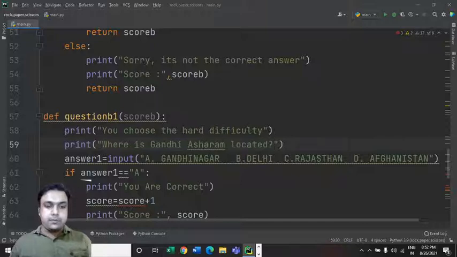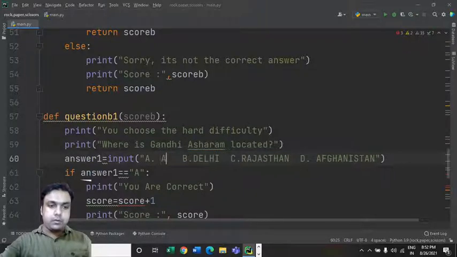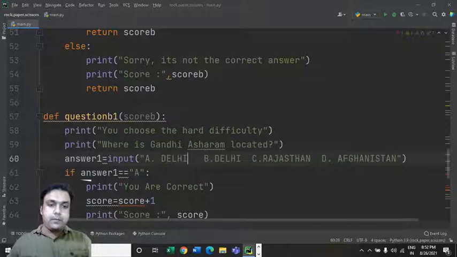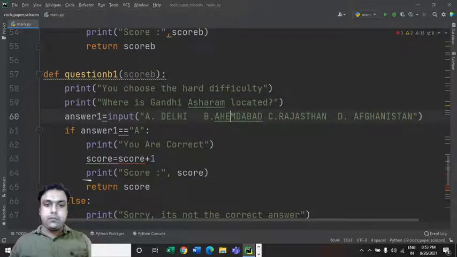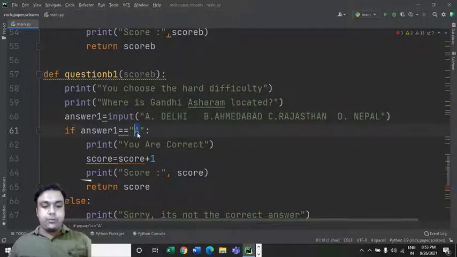Okay, and so Gandhi, Ahmedabad, or we can make it Delhi, Ahmedabad, right? Then here we can change it to Nepal. So the correct answer is B. We can change this one to B.